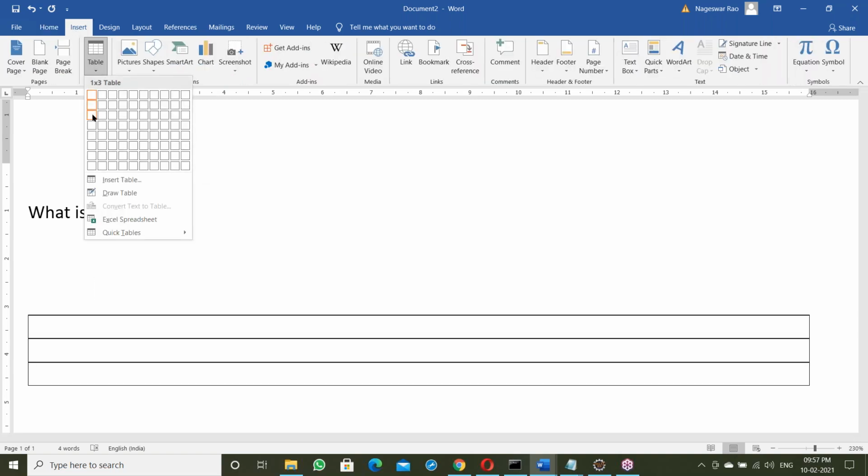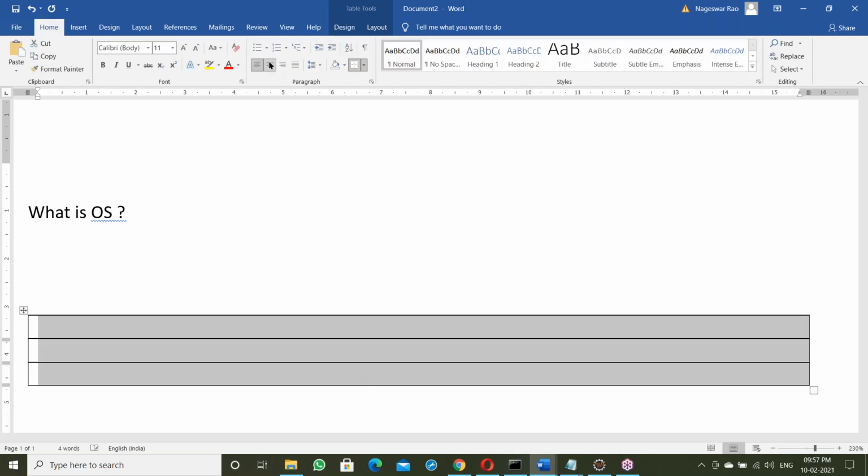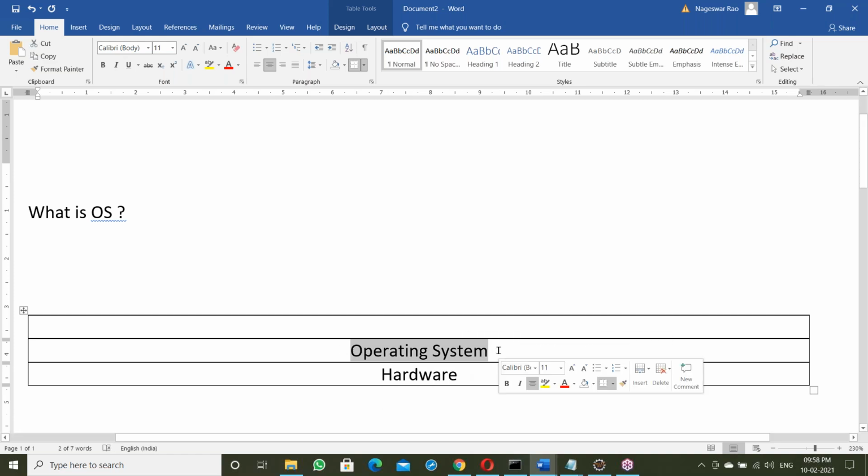Suppose you purchased your laptop. The laptop is hardware. After purchasing the laptop, next we should install the OS, the operating system. On top of the hardware is the operating system. So first the hardware, and on top of the hardware, this is the OS.